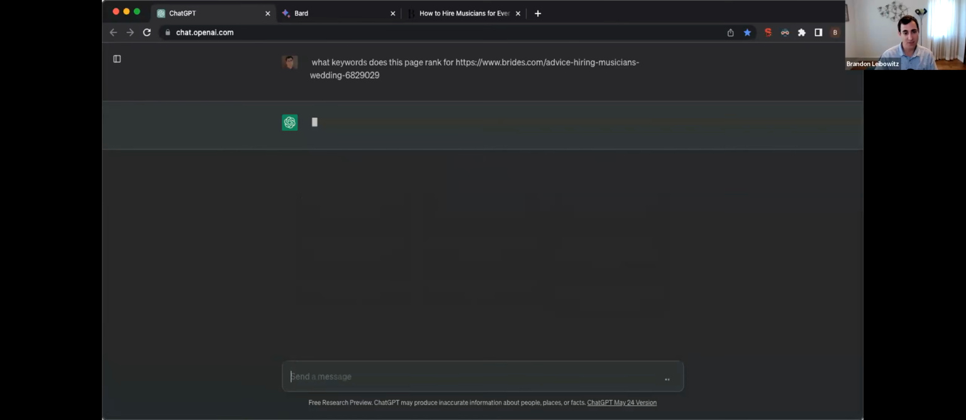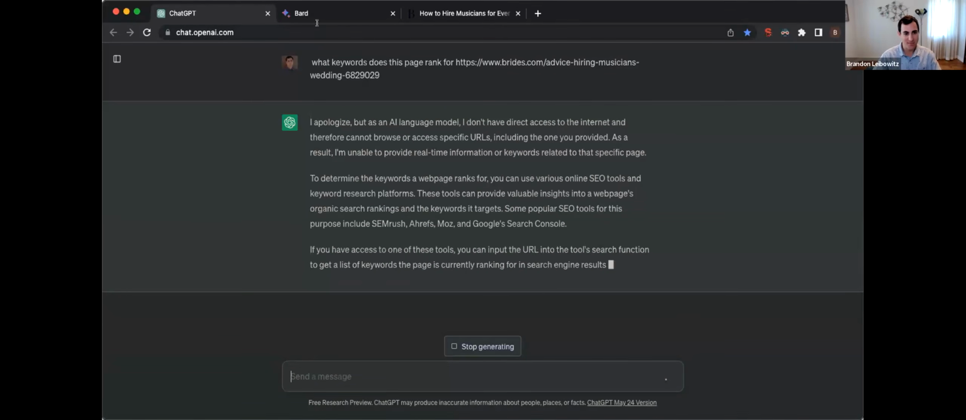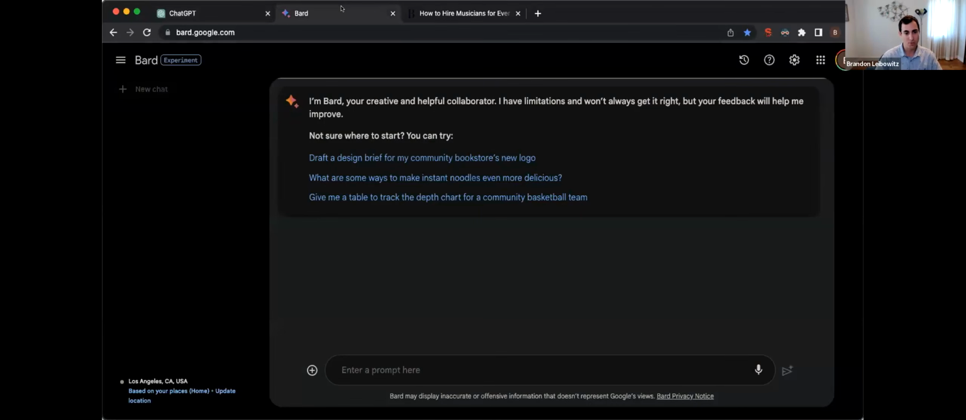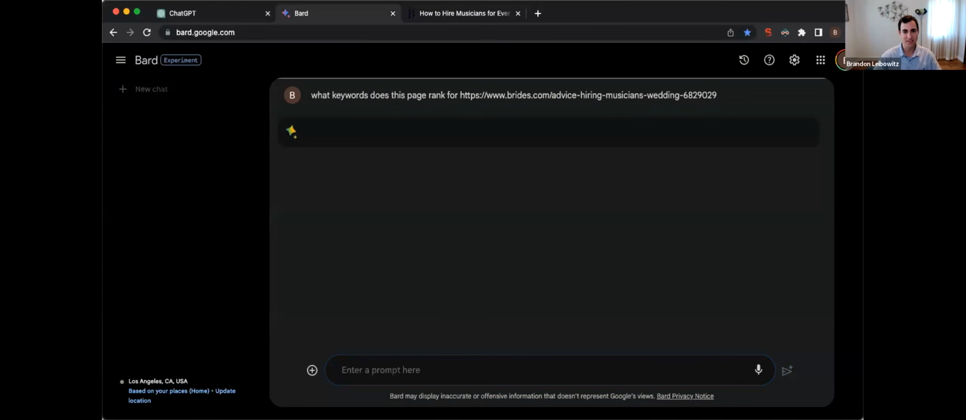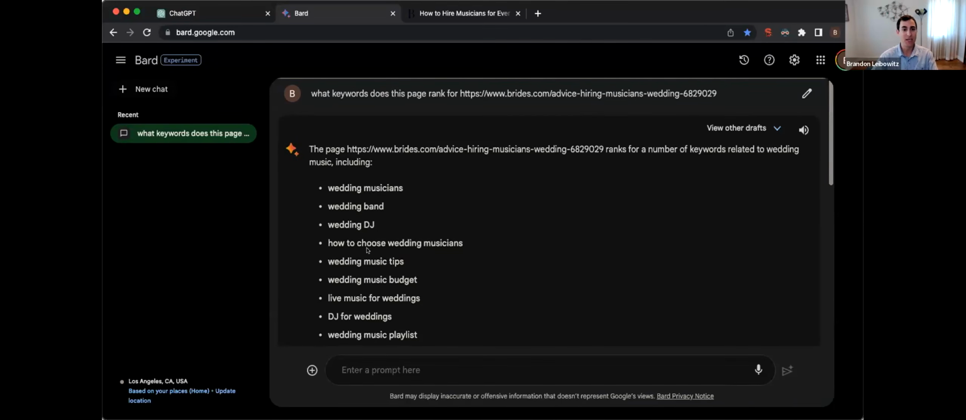And let's see if ChatGPT can do it. ChatGPT is not always going to respond. You can see, "I apologize, I don't have direct access to the internet." So let's go to Google Bard and type it into Bard and see what Bard says. You can see Google's Bard is actually going to crawl this website and pull all the keywords that it thinks this page is about. Again, this is not accurate. It's good, but it's not 100% accurate. So I wouldn't copy it verbatim, but definitely use this as a starting point for keyword research.